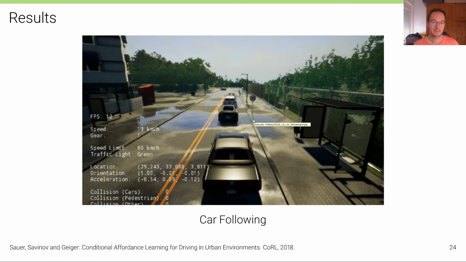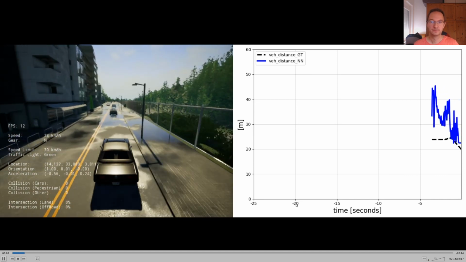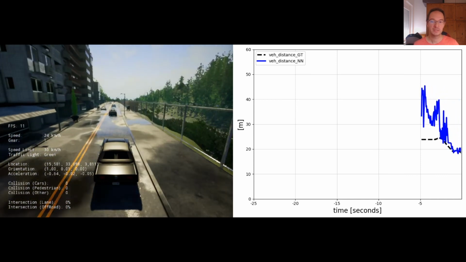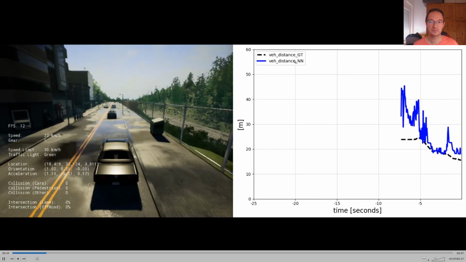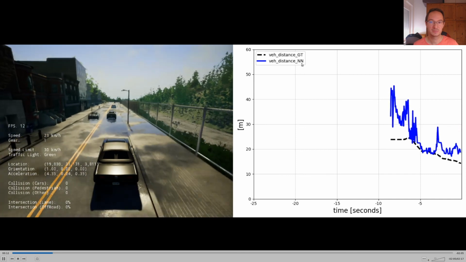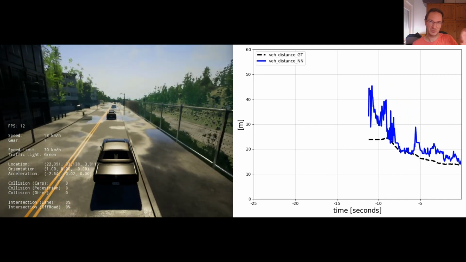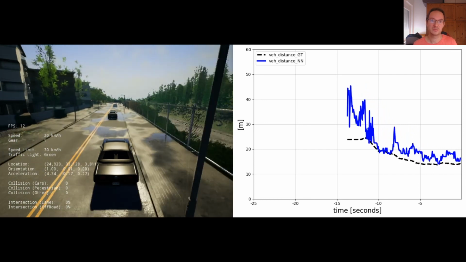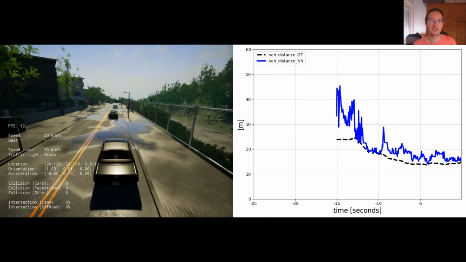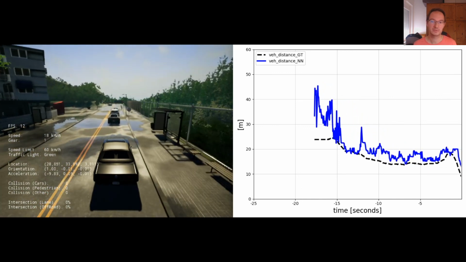Here is an example of car following. There's a car in front of us, and what is displayed here in the plot on the right is the ground truth distance to the vehicle in front of us and the predicted distance by the neural network. And of course, that's a very hard task because from the perspective of the camera, there's no distance sensor implemented. It's just an RGB image. And so it's hard to predict precisely how far a vehicle is in front of us.